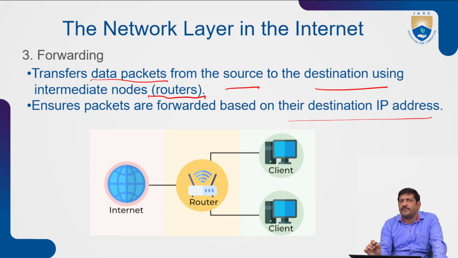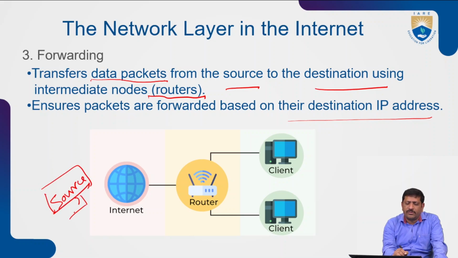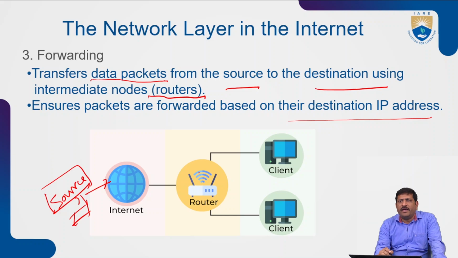IP addresses. If the source device is transferring the data packets over the internet via the routers to a number of other clients, client 1, client 2, up to n number of other clients, it is forwarding the data.